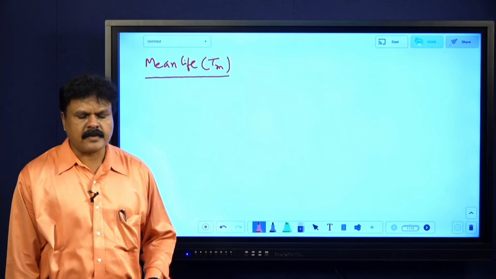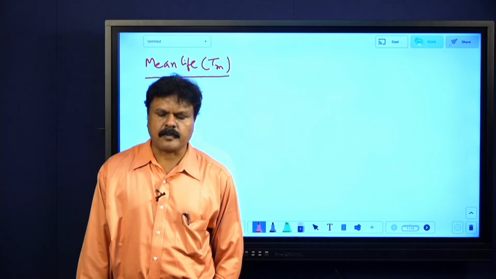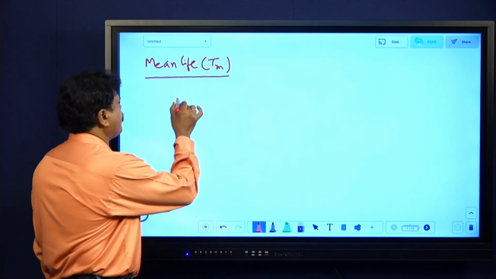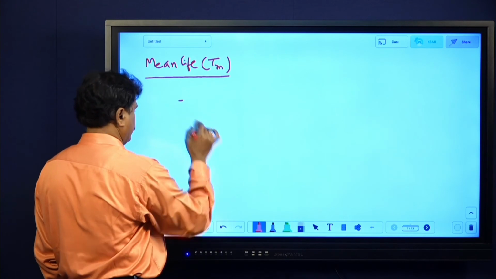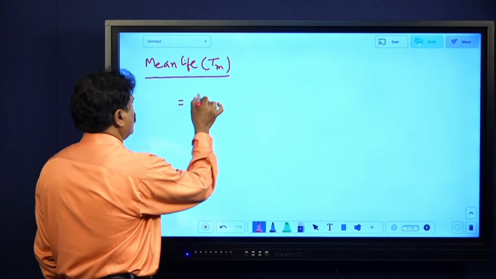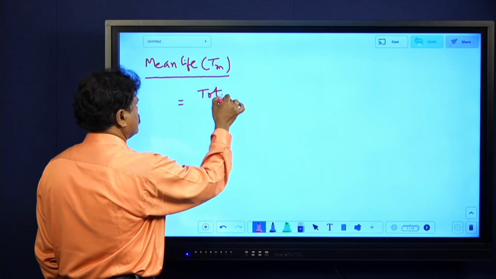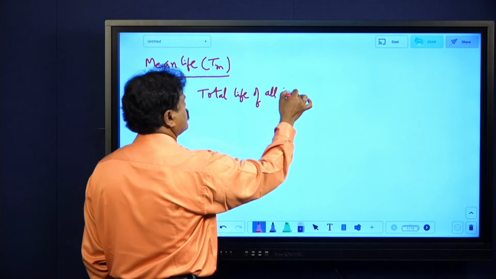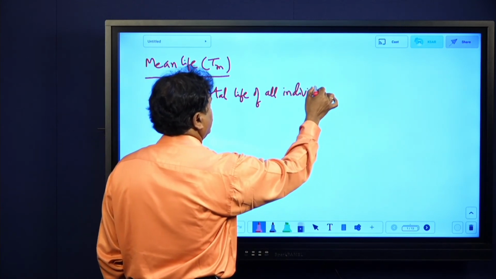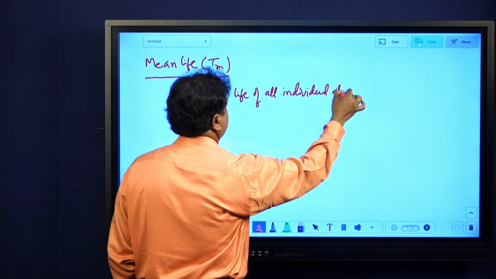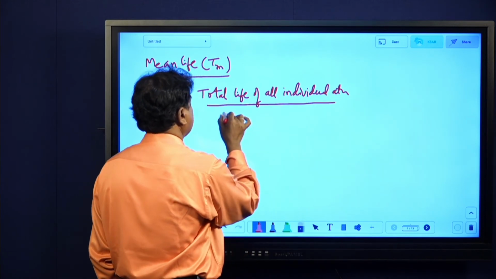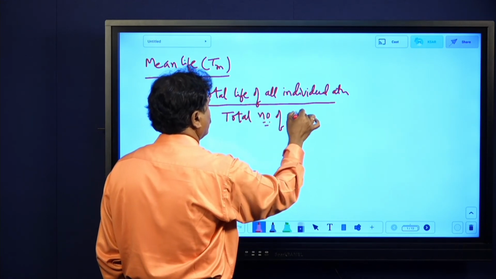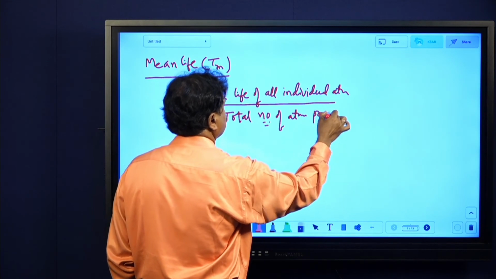So mean life equals total life of all individual atoms divided by the total number of atoms present in the sample. Note, collectively, the total number of atoms present in the sample.